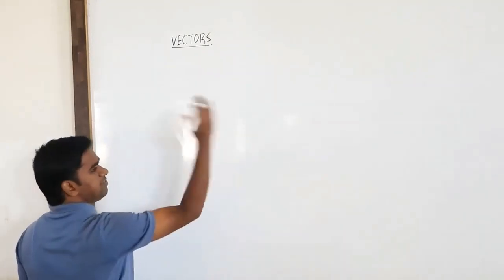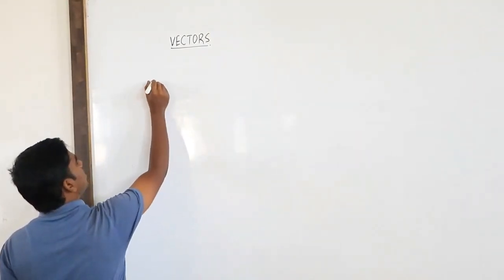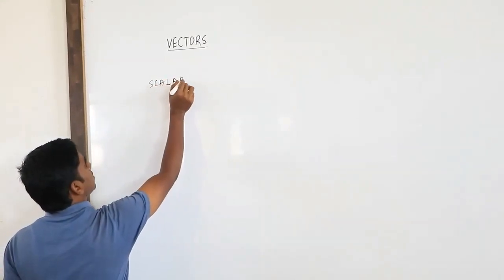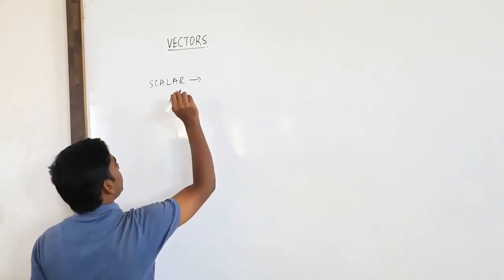Okay, so we will define scalars and vectors separately. Scalars. So how can we define it?